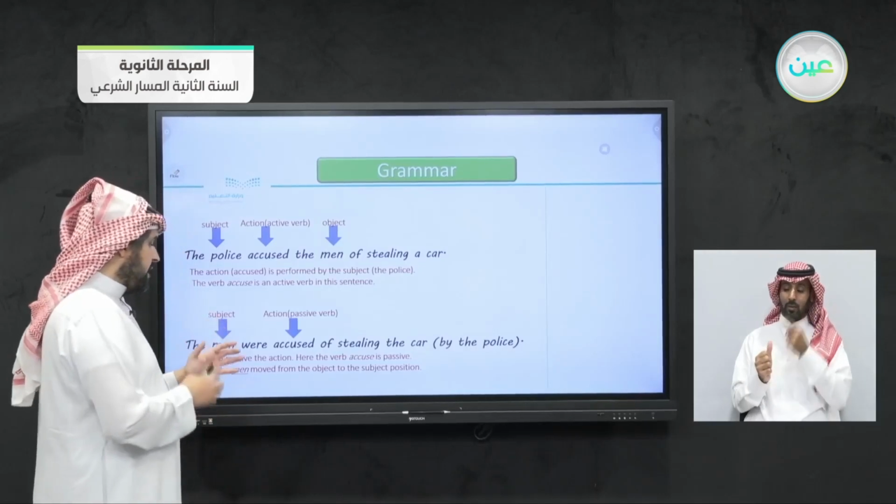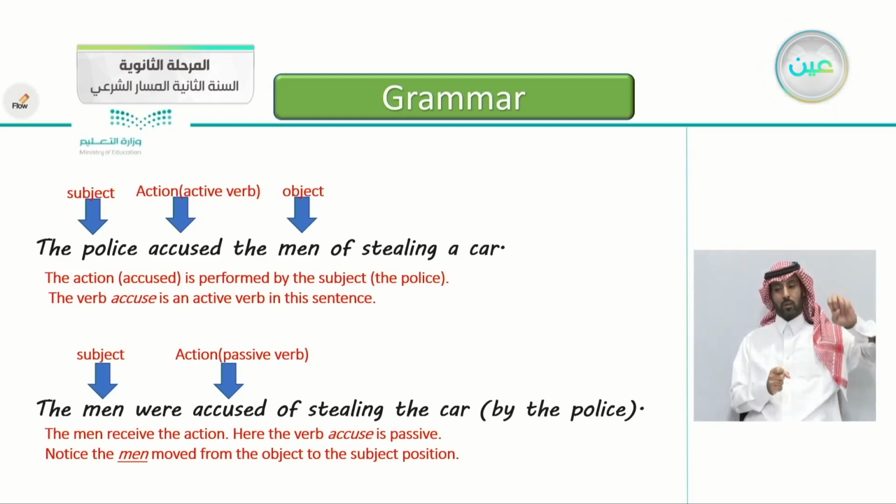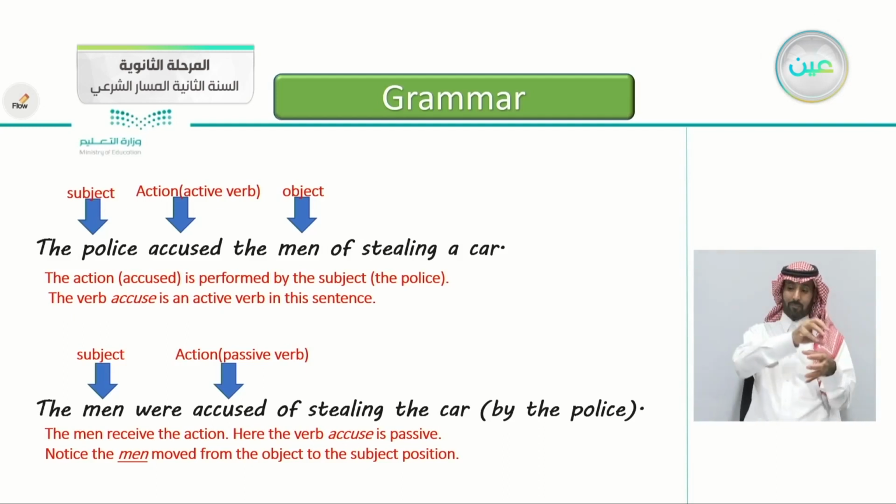They are still the object, but in the passive form, they move from the object place to the subject place. Here the verb accuse is passive. Notice, as I said before, the men moved from the object to the subject position. It's just a change of position.